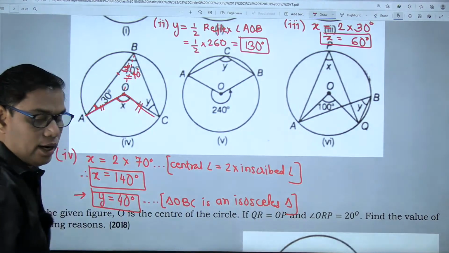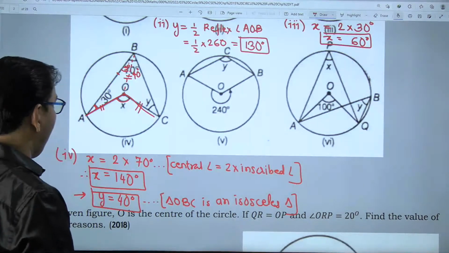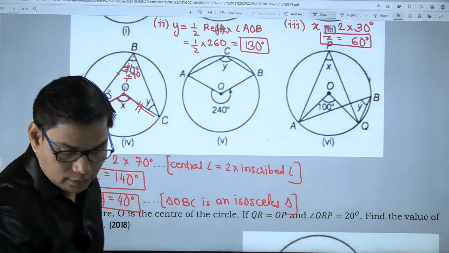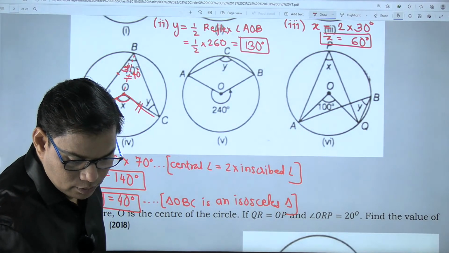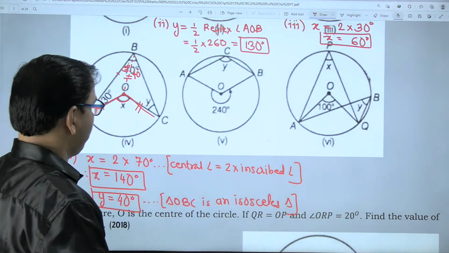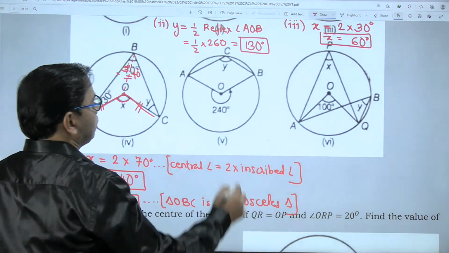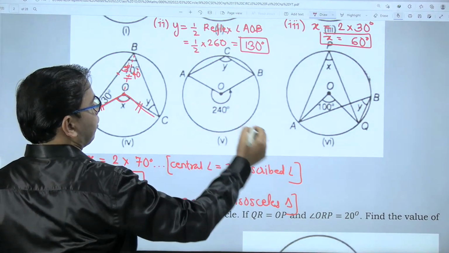Okay, please make sure that you write the correct spelling of isosceles triangle. Yes, answers are coming and they are correct answers, right? Okay, fine. Let's move on to question number 5.